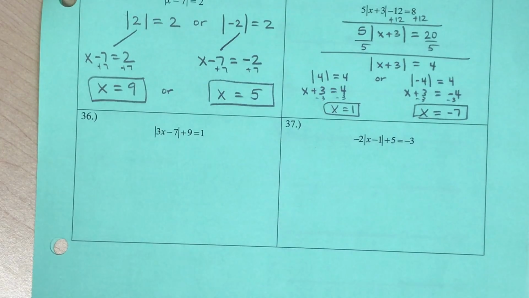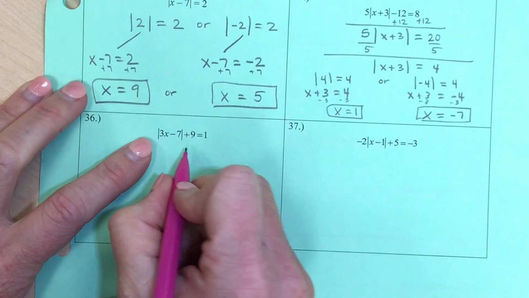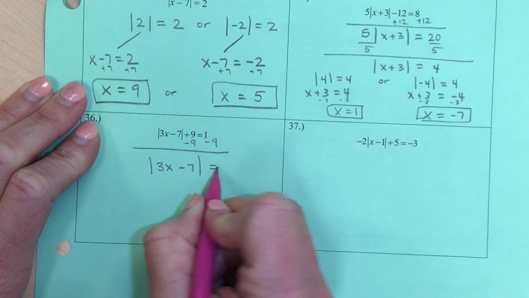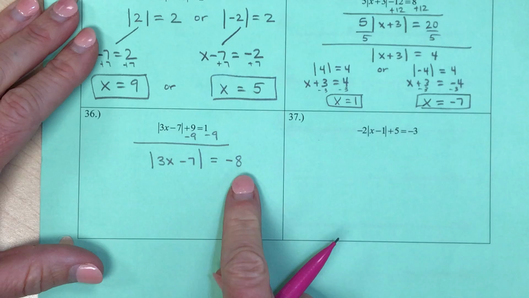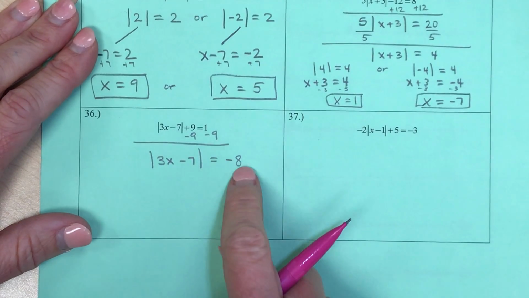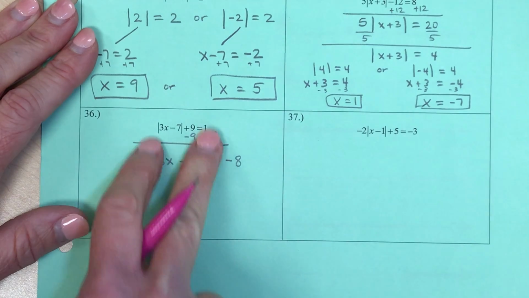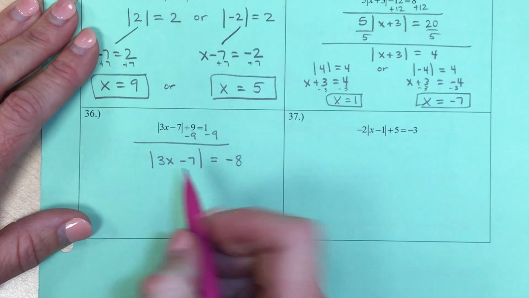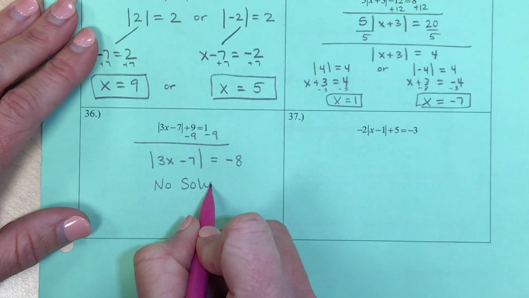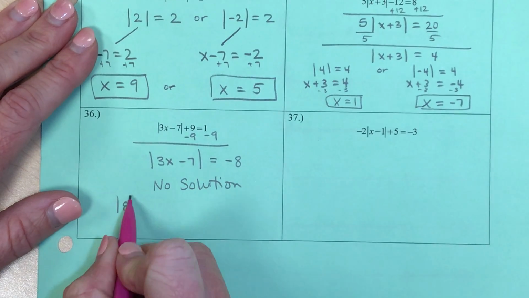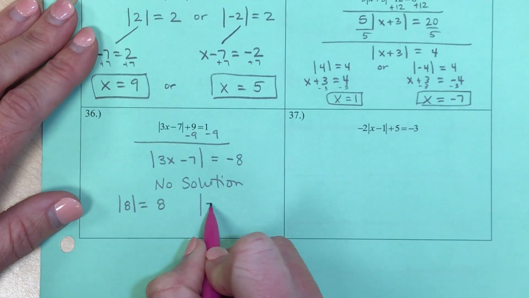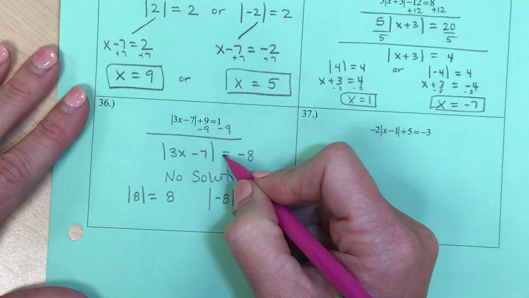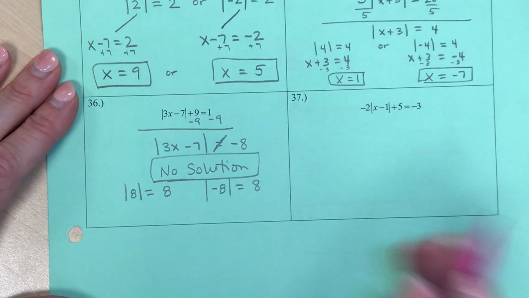Okay, now last two. Here we go. For this question here, I'm going to start by subtracting 9. So the absolute value of 3x minus 7 would be set equal to -8. Now, an absolute value will never pop out to be negative. These are like positivity bars. So whatever problem you have going on in here, it should never come out to be a negative. So I'm going to stop here and put no solution, because the absolute value of 8 would come out to be +8, and the absolute value of -8 pops out to be +8. So it's impossible to get -8. So no solution for that one.